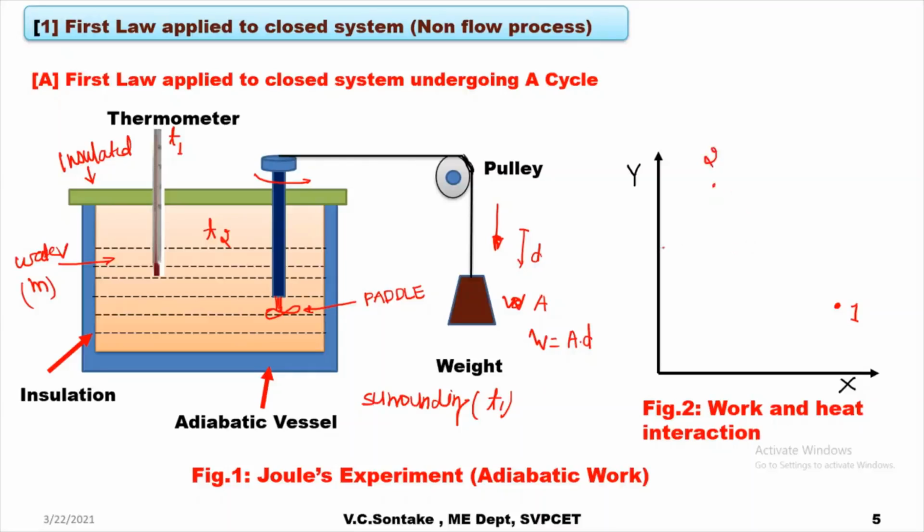Whenever there is a change of state, the system is said to execute a process. And let's say I can represent this process on this property chart by the process 1 to 2. And during this process, work W1-2 is being done on the system.